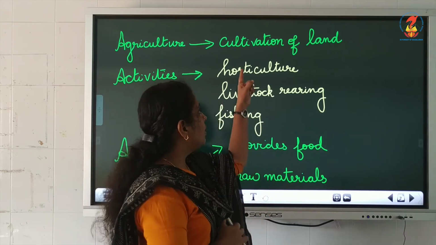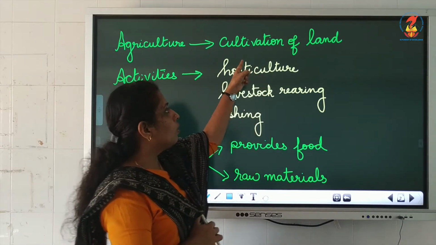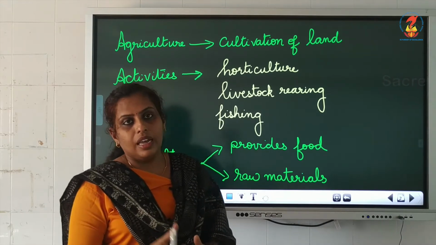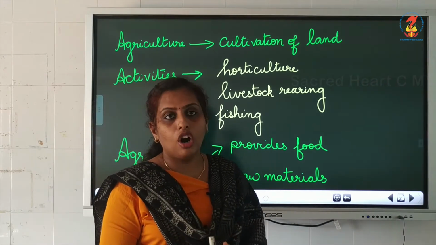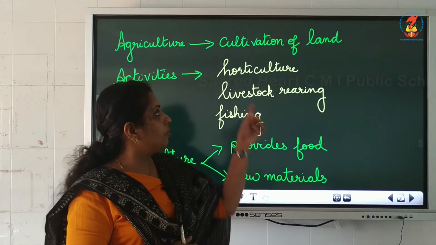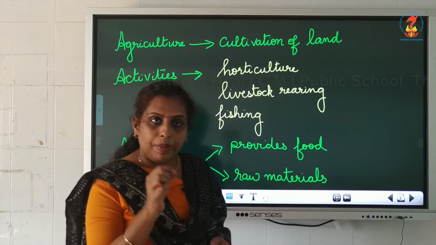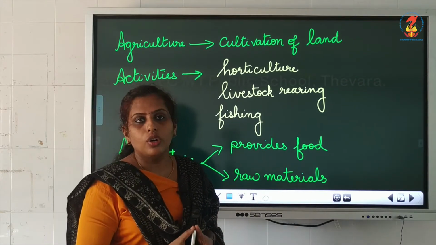You may be having a doubt in the word cultivation. Cultivation means preparing the land, or prepare and use the land for growing crops. What do you mean by cultivation? Preparing and using the land for growing crops.